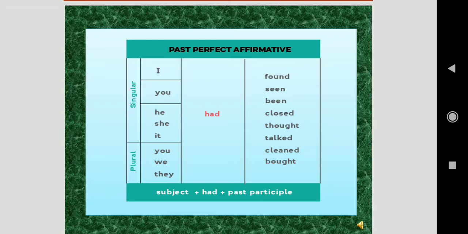So how will you frame a sentence? I had found, you had seen. This last column you can add to anything, you can match it with any of the subjects. It is not mandatory that found will go only with I and seen with you. You can match any past participle with any subject, but this is a small structure just to give an idea how to frame a sentence.